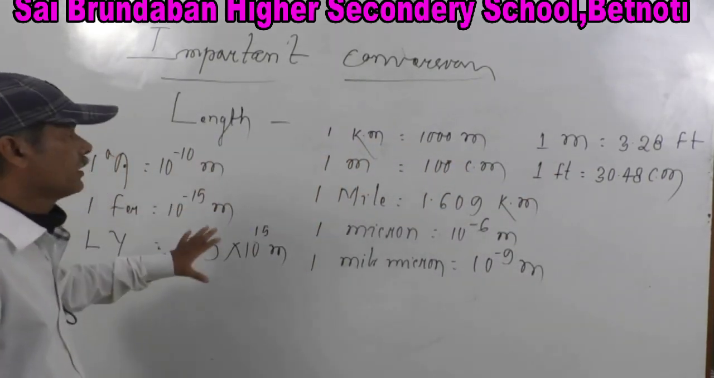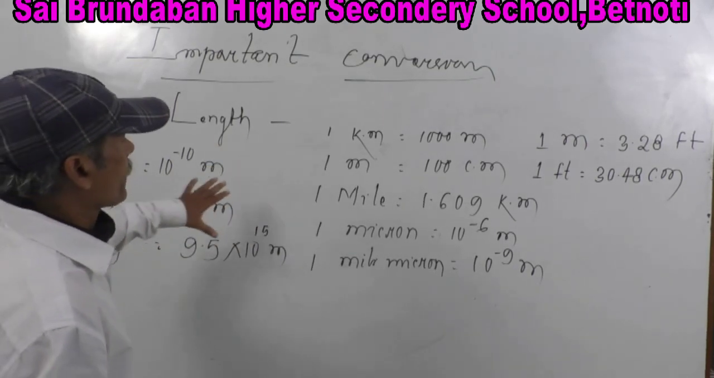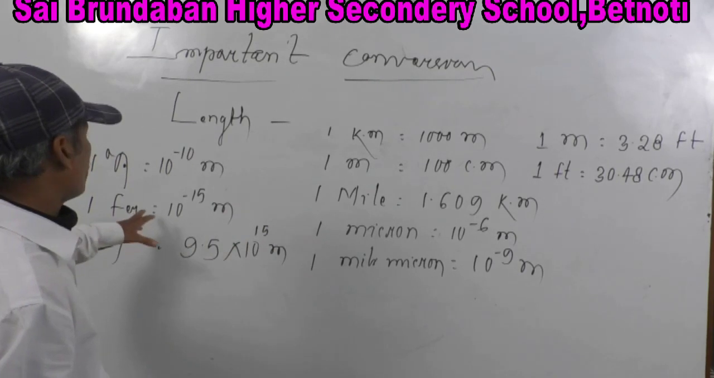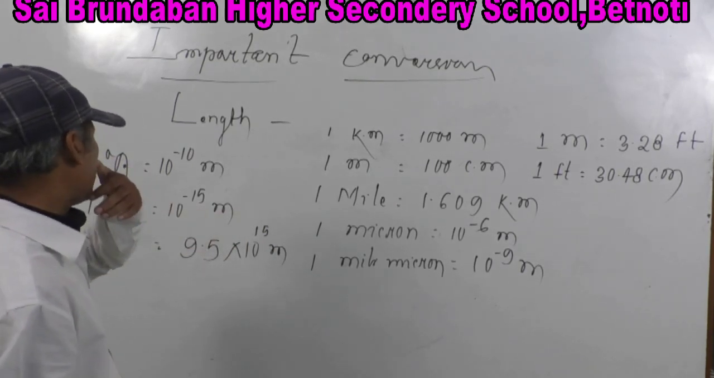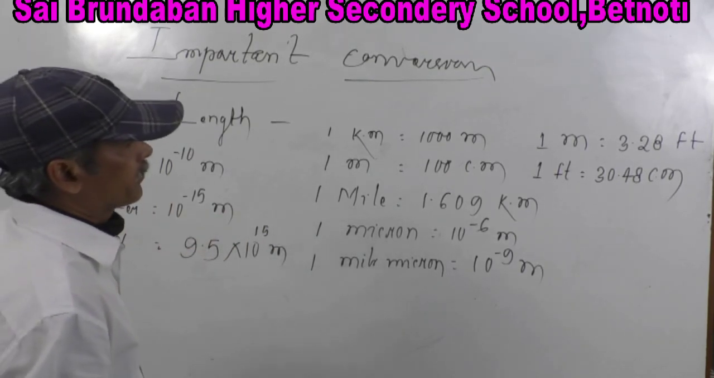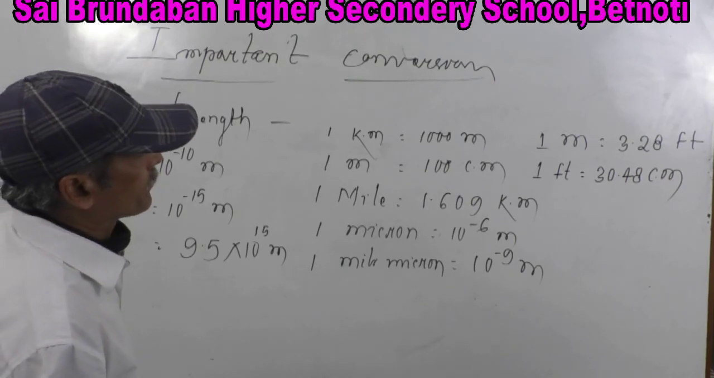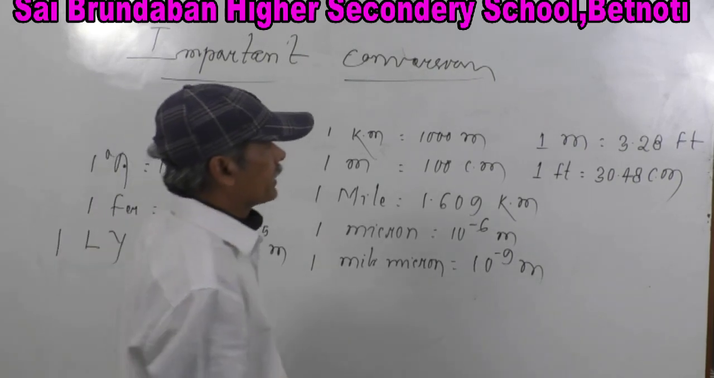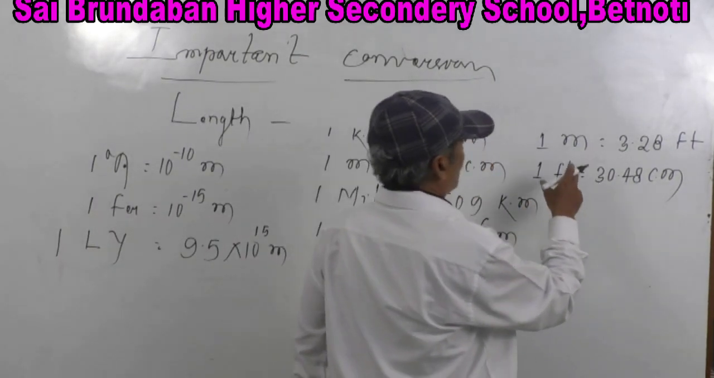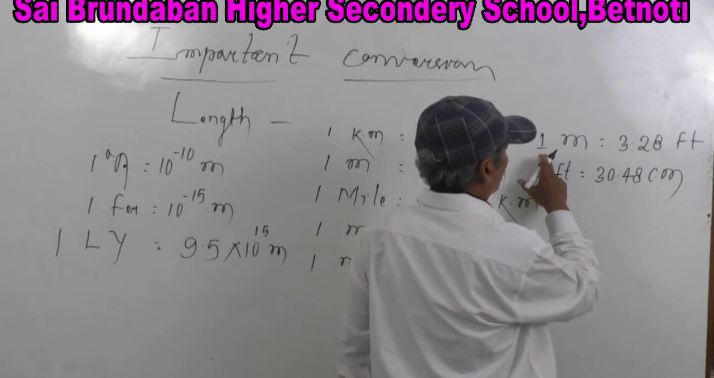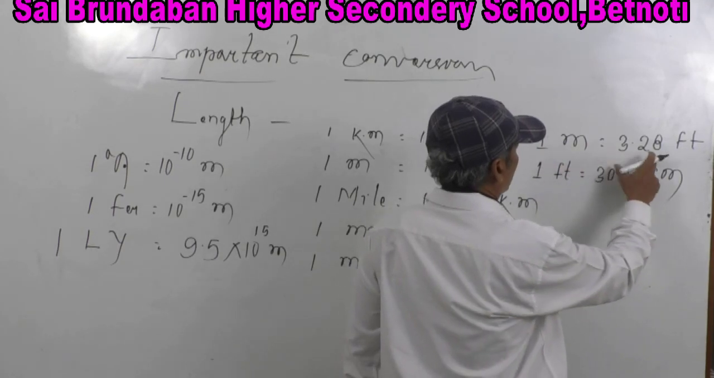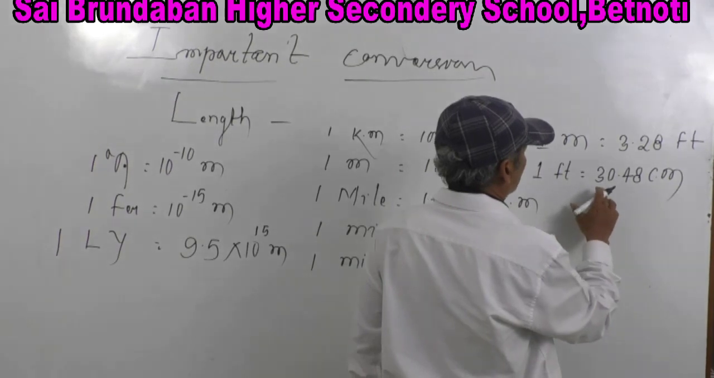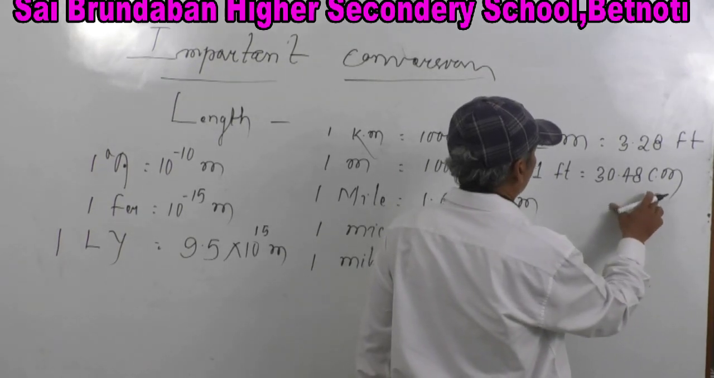These are the conversions from meter to centimeter, mile to kilometer, micron to meter, Fermi to meter, angstrom to meter, light year to meter, feet to centimeter, meter to feet. Here I want to say 1 meter is equal to 3.28 feet, no problem. 1 feet is equal to 30.48 centimeter.